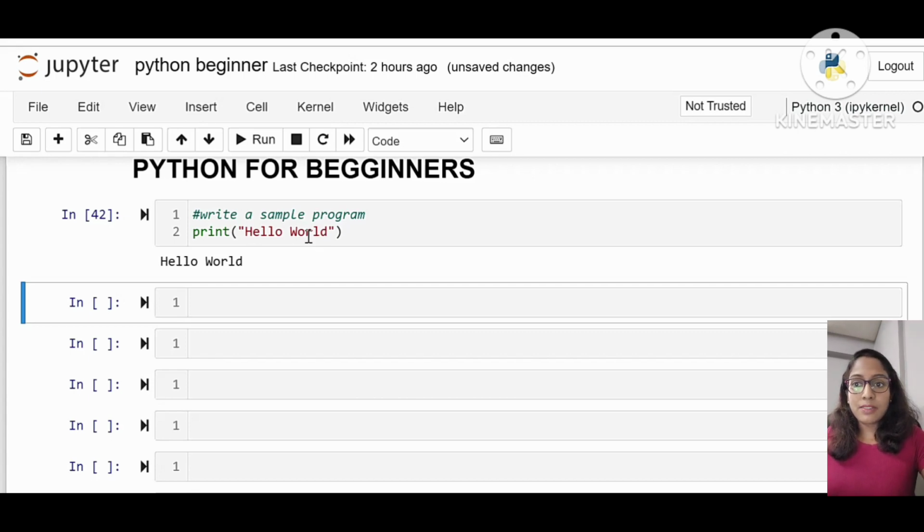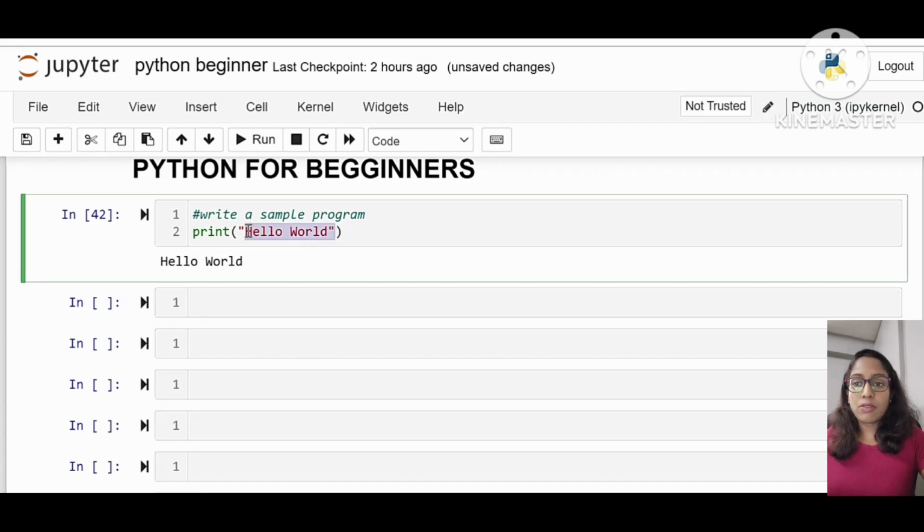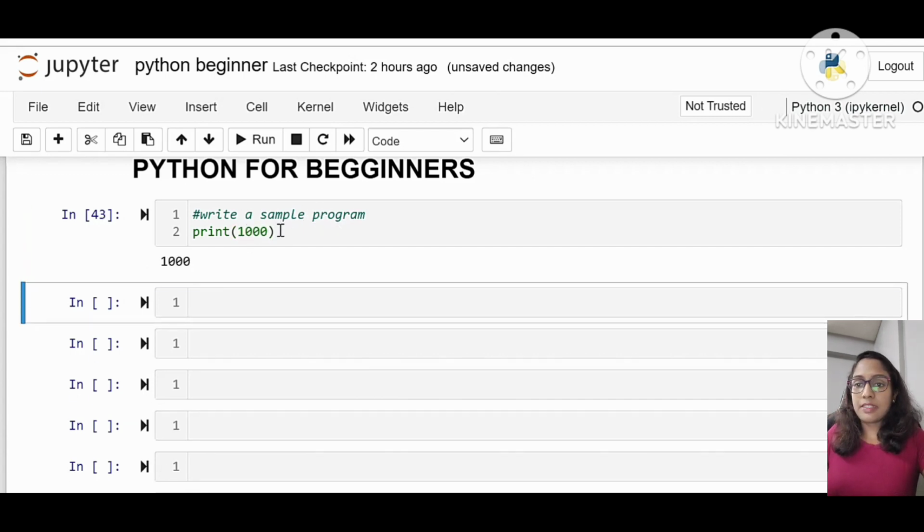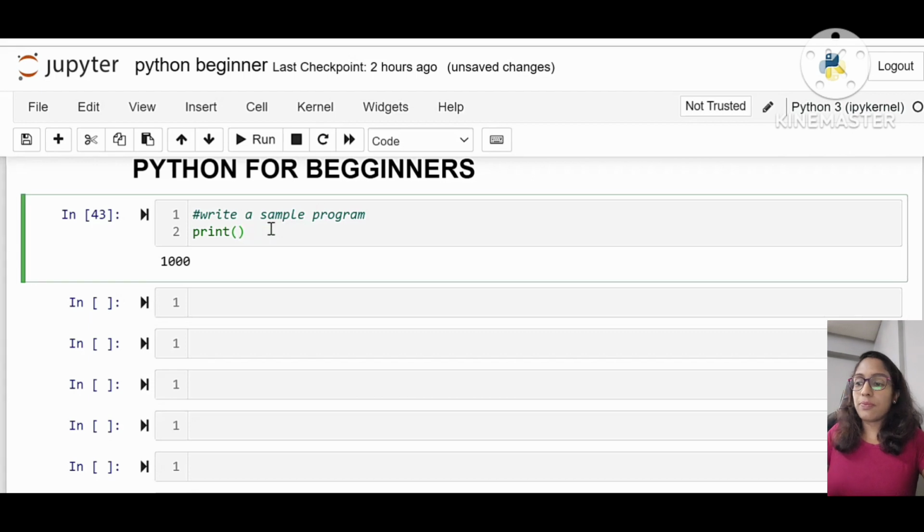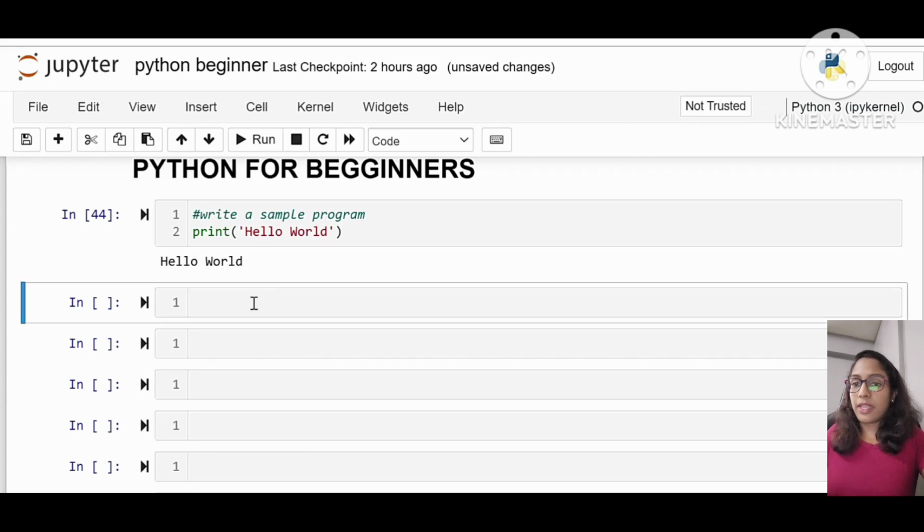If it is a text or string content, then we have to write it in double quotes or single quotes. But if it's a numerical value, for example if I'm printing 1000, then you give it as such, and 1000 will get printed. For printing any text value, we have to give either single quotes or double quotes inside the parentheses and write whatever we want displayed. This is the basic first program that we usually write in almost all programming languages. This is just printing hello world.